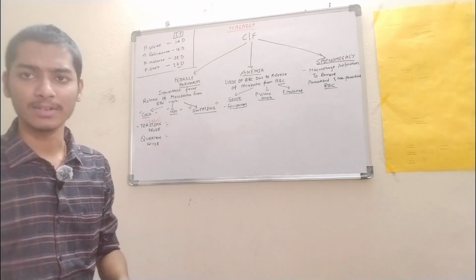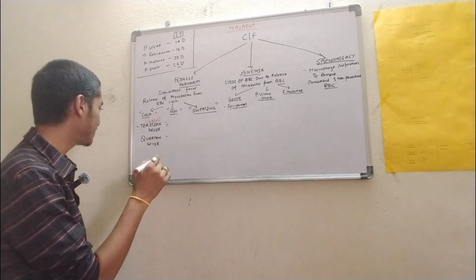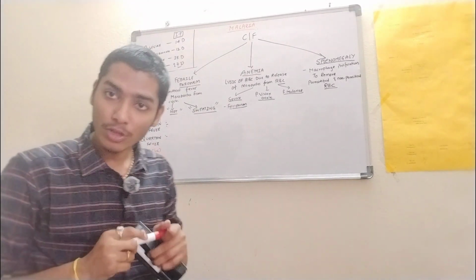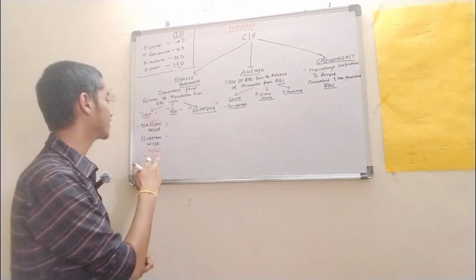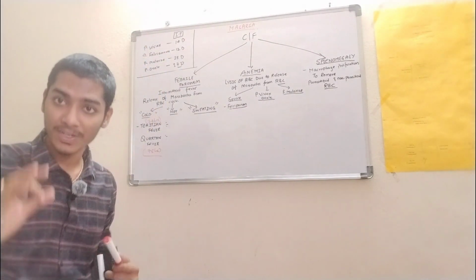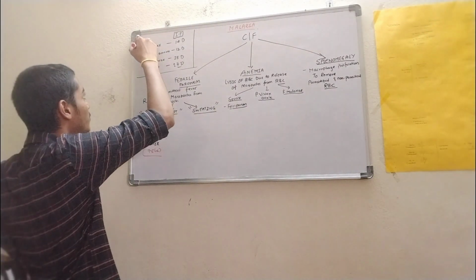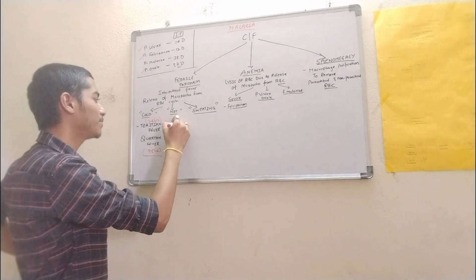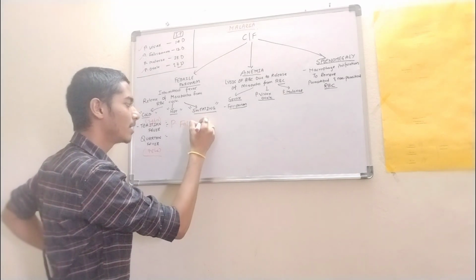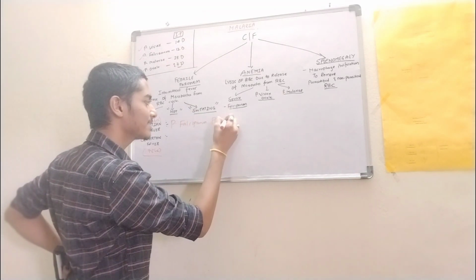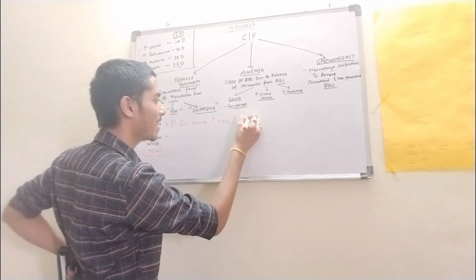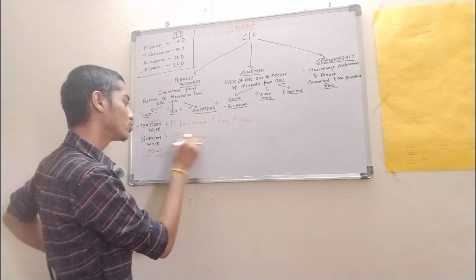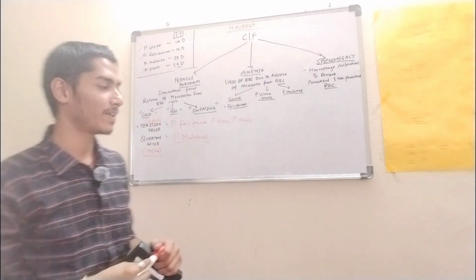What is quartan fever then? The same thing applies, it is a 72-hour cycle. That is, every fourth day we will have fever. So I discussed this with you, right? For what species do we have tertian fever? That is Plasmodium vivax, Plasmodium falciparum, and Plasmodium ovale. Whereas quartan fever is with Plasmodium malariae. So with Plasmodium malariae, we have quartan fever, right?